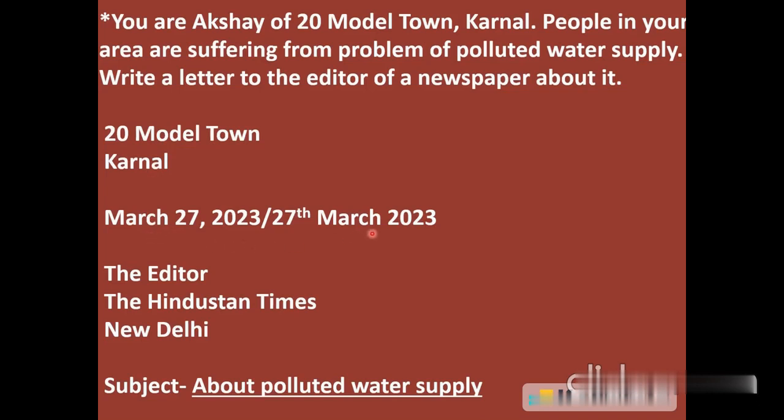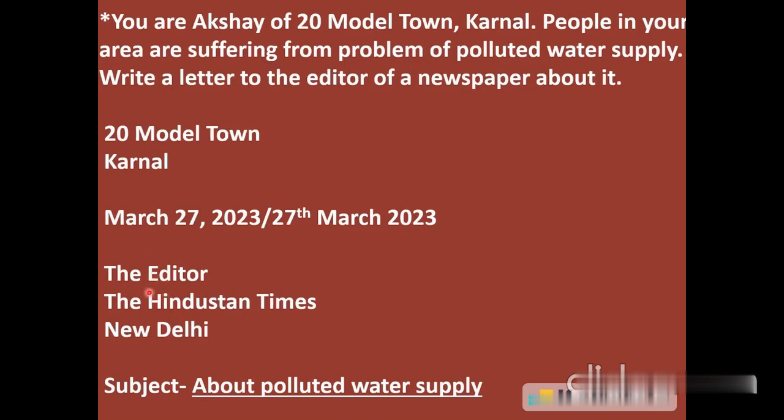To write the date, these are the two styles, we can say two patterns. One is March: first write the name of the month, then date, then put a comma, and then year. Or the second pattern is you can write 27th March 2023. इसके अलावा कोई भी तरीका लेटर राइटिंग में डेट लिखने का वो बिल्कुल गलत माना जाएगा. These two ways of writing the date are the most appropriate ones. You can choose either of the dates. So after that leave one line.